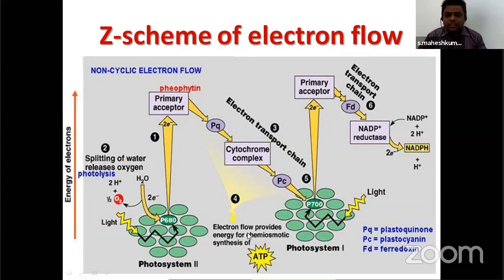Now we have to think about the ATPs. How ATP? NADPH is ready. What are the end products of the light reaction? One is the NADPH2, one is the oxygen, and one is the ATP. Now NADPH is synthesized, oxygen is released by water lysis. Here I have forgotten to explain you.